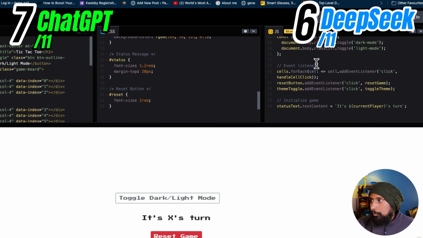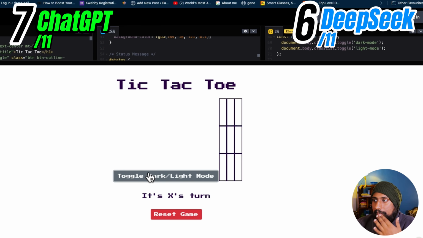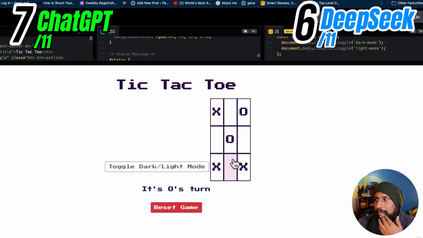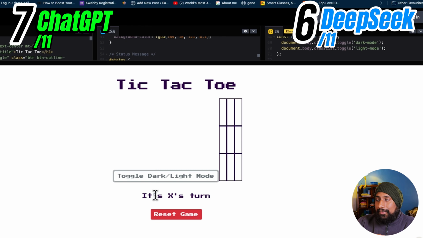Toggle light and dark mode. Okay, I wanted the background to toggle in light mode. I don't think this is what I wanted. So let's see if the app works. It's O's turn now. So there it is. Clear extremes. So it does work, but I don't like this toggle light and dark mode, as you can see here. And it also didn't add the violet ambience color which I wanted.